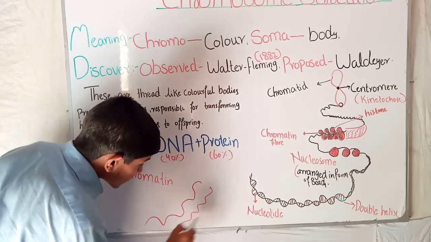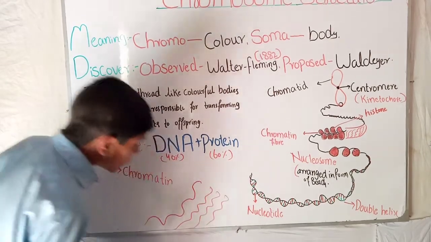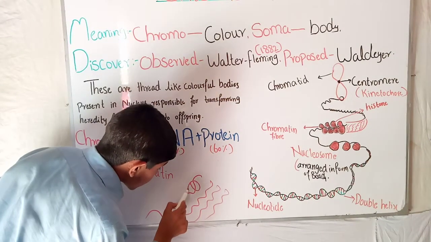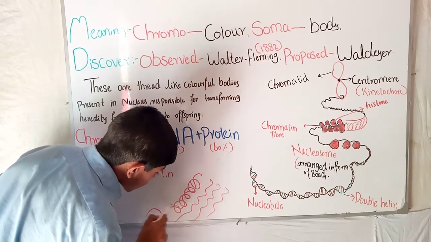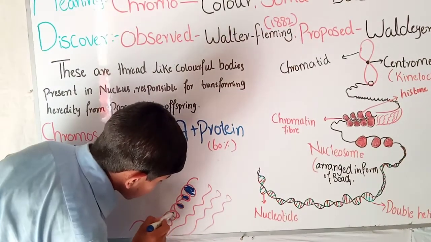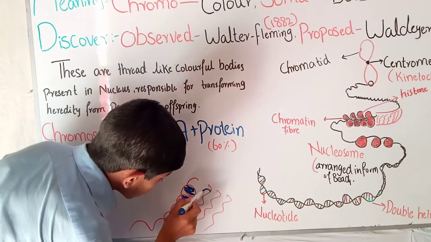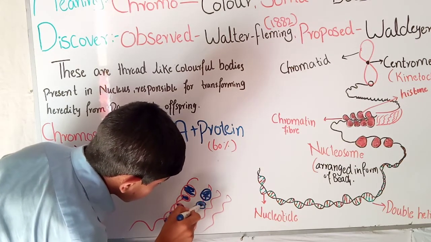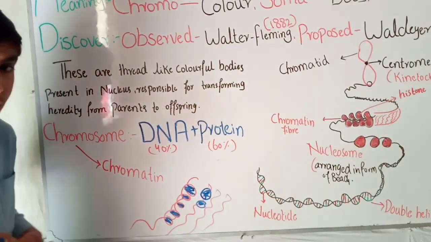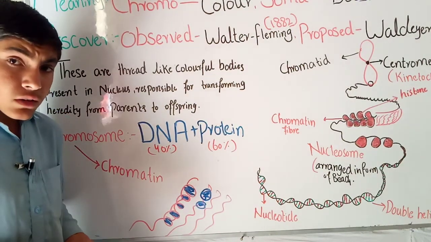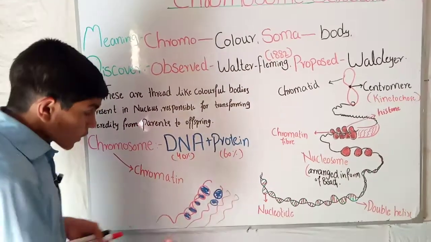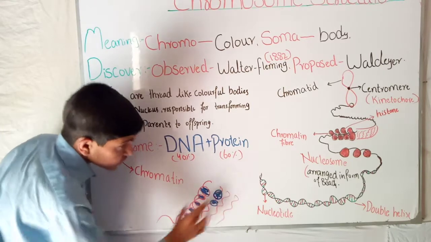These are present in the nucleus, and we call this structure chromatin. So the chromatin is also made of DNA plus protein, but before cell division, the chromosomes are in the form of chromatin which are present in the nucleus like this structure.